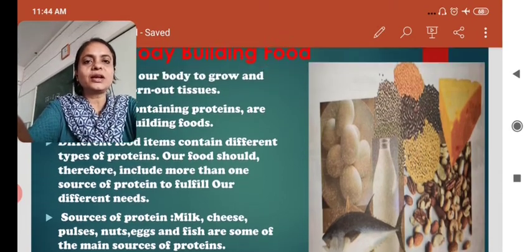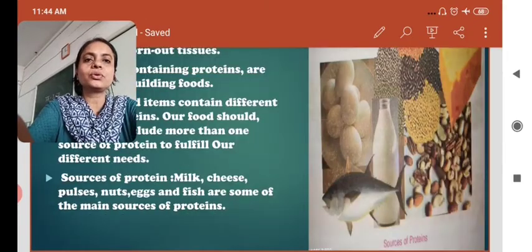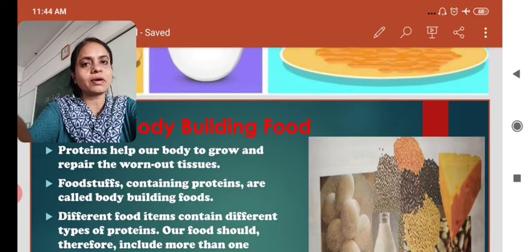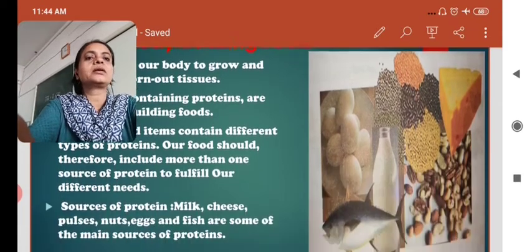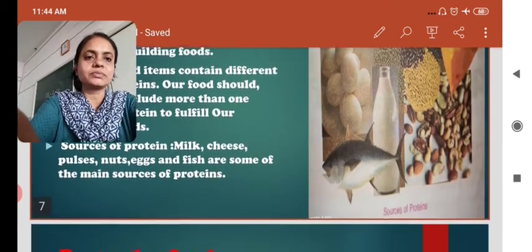So they are known as bodybuilding food because they help us to grow and they also repair the worn out tissues of our body. So these are protein containing food items.